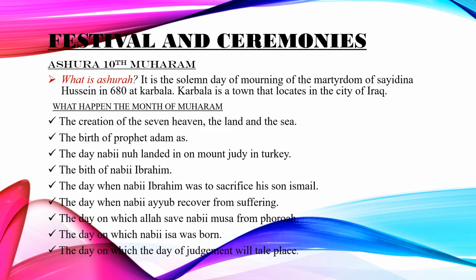It is the day when Nabi Ibrahim was to sacrifice his son Ismail. This is also another event that took place this month. This month also, it is the day when Nabi Ayub alayhi salam recovered from suffering. All of us know that Nabi Ayub alayhi salam was suffering for a long time. So exactly he recovered this month, which is Muharram.